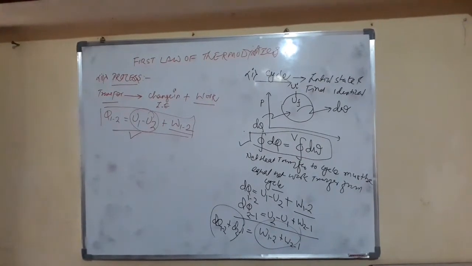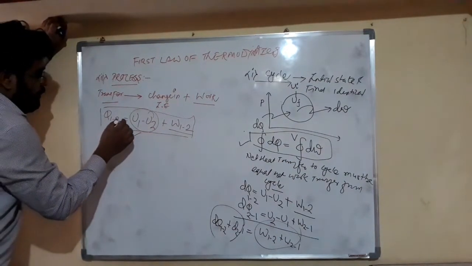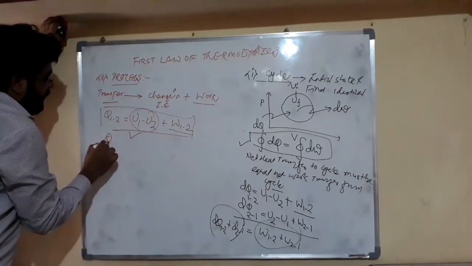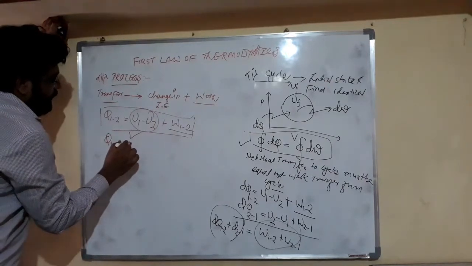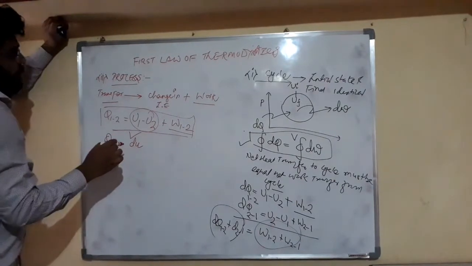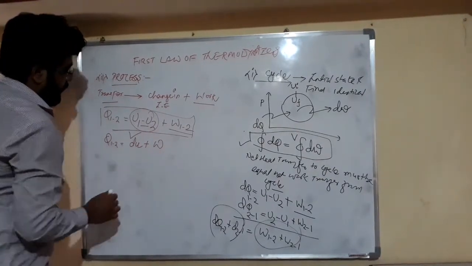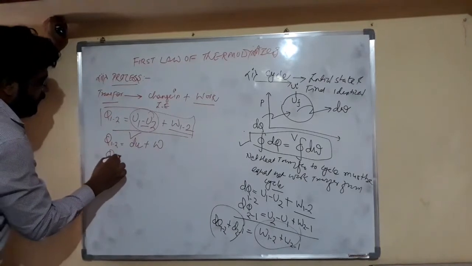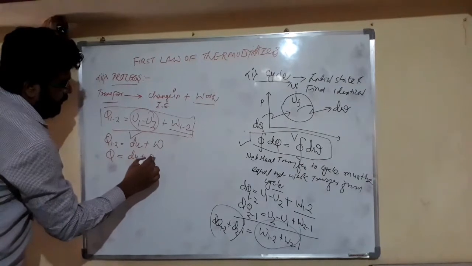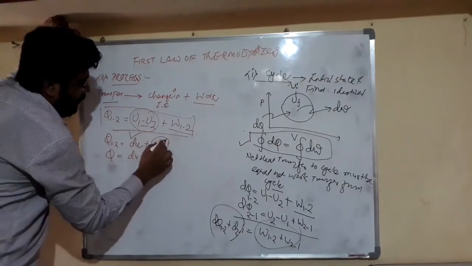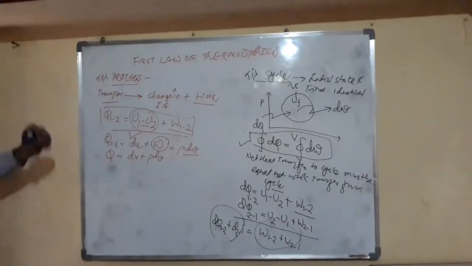Now friends, we can write this as Q1 to 2 is equal to change in our internal energy plus work done. Or friends, we can write Q is equal to dU plus PdV. We have already derived W is equal to PdV in our closed system work.